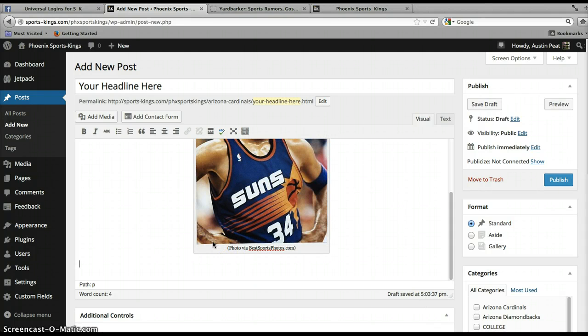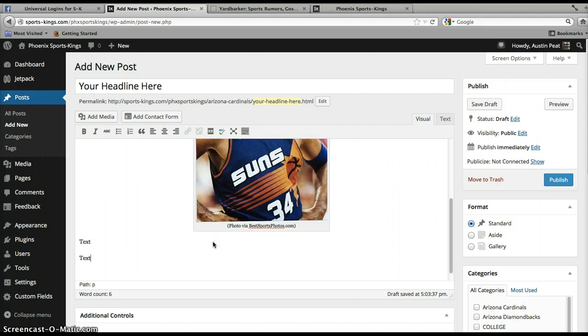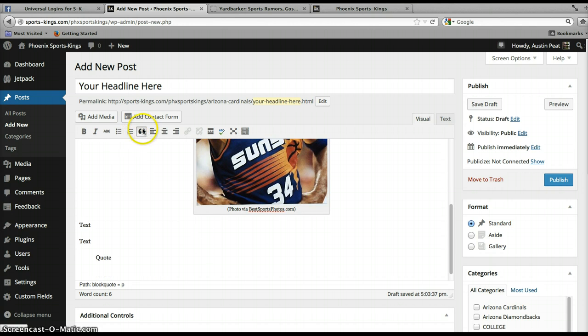And then we'll start off your piece with some text, of course. Some more text. And then maybe you have a really nice quote in there that you want to throw in your story. After you throw it in there, you want to go ahead and block quote it by hitting this big button right here, and that'll make it block quoted and make it pop on the site when it's published. It looks really good. I recommend it.